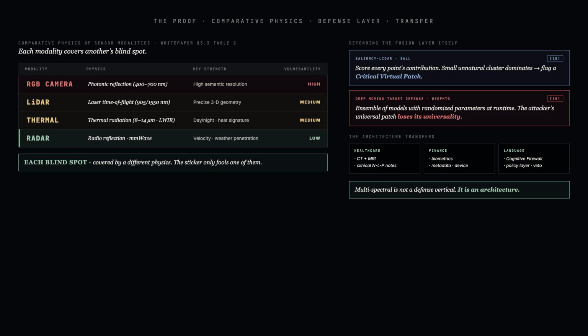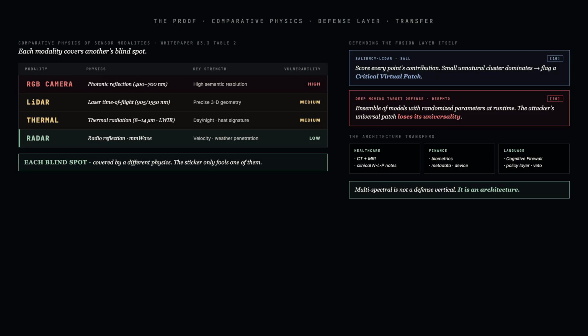The proof is in the comparative physics. RGB cameras: high semantic resolution, high vulnerability to patches and glare. LiDAR: precise three-dimensional geometry, medium vulnerability to spoofing. Thermal and long-wave infrared: day and night capability, medium vulnerability to thermal masking with materials like aerogel. Radar in the millimeter wave band: velocity through Doppler, weather penetration, low vulnerability. Each modality covers another's blind spot.